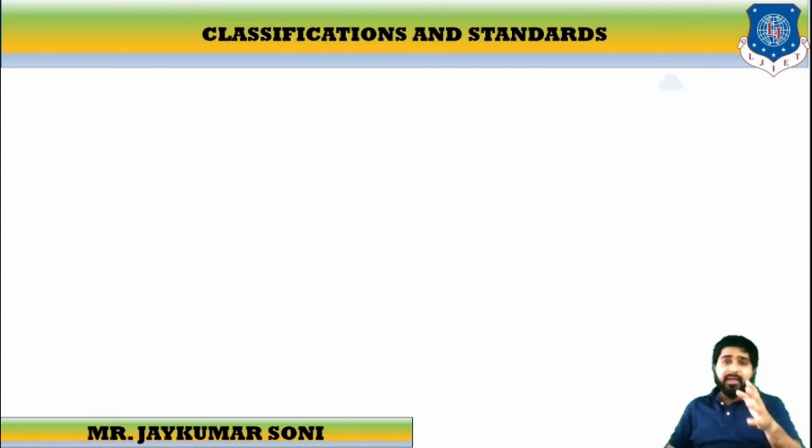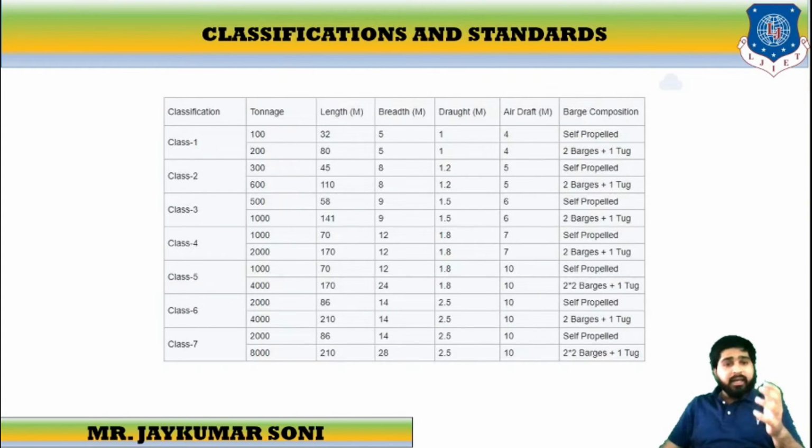If we discuss the classifications and standards, then it is divided into seven classifications, which are various kinds of standards: Class 1, 2, 3, 4, 5, 6, 7. You do not need to memorize or mark them. This is just for your information.